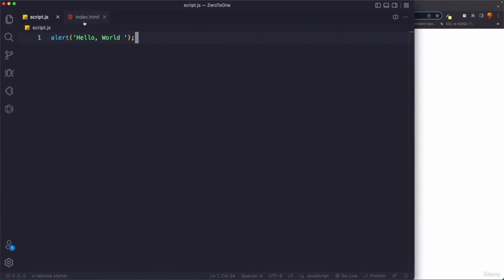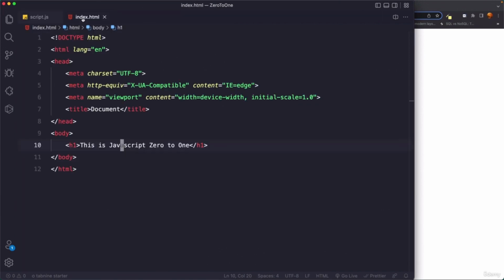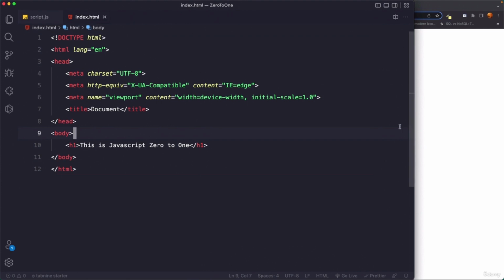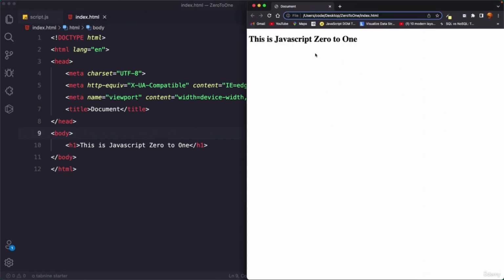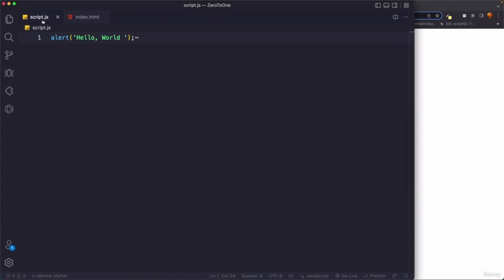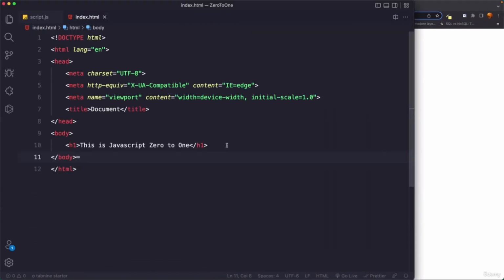Now we have to go to this index.html and tell it that, hey index.html, there's a file called script.js. You need to load whatever is written over there, and then that will show up. Currently we are just rendering JavaScript 021, so we need to link this script.js here. How do we do that?